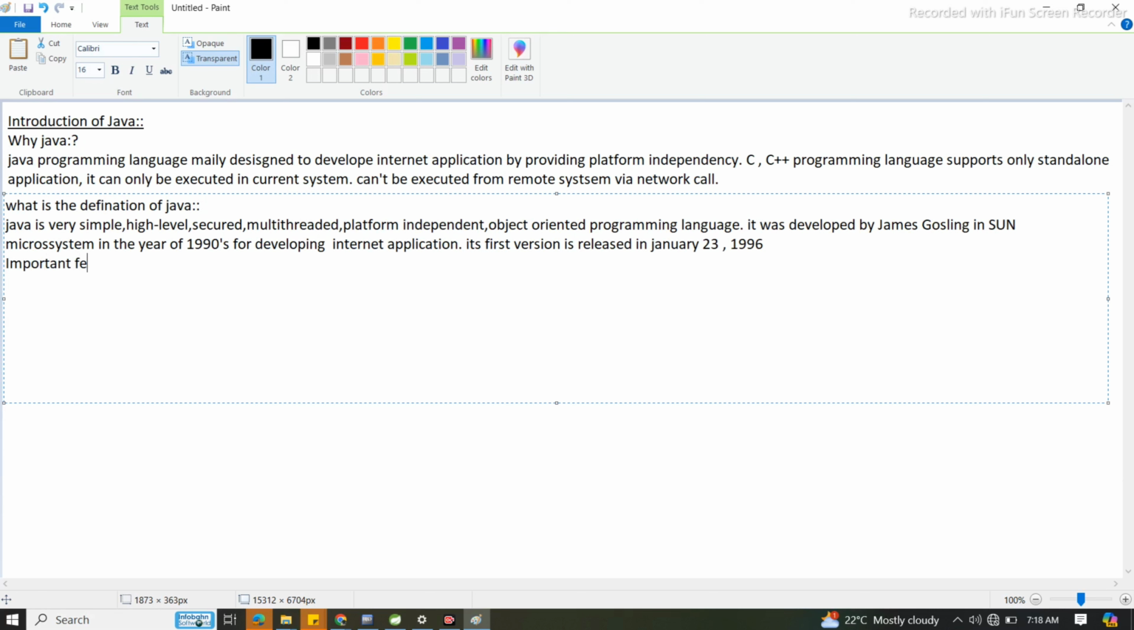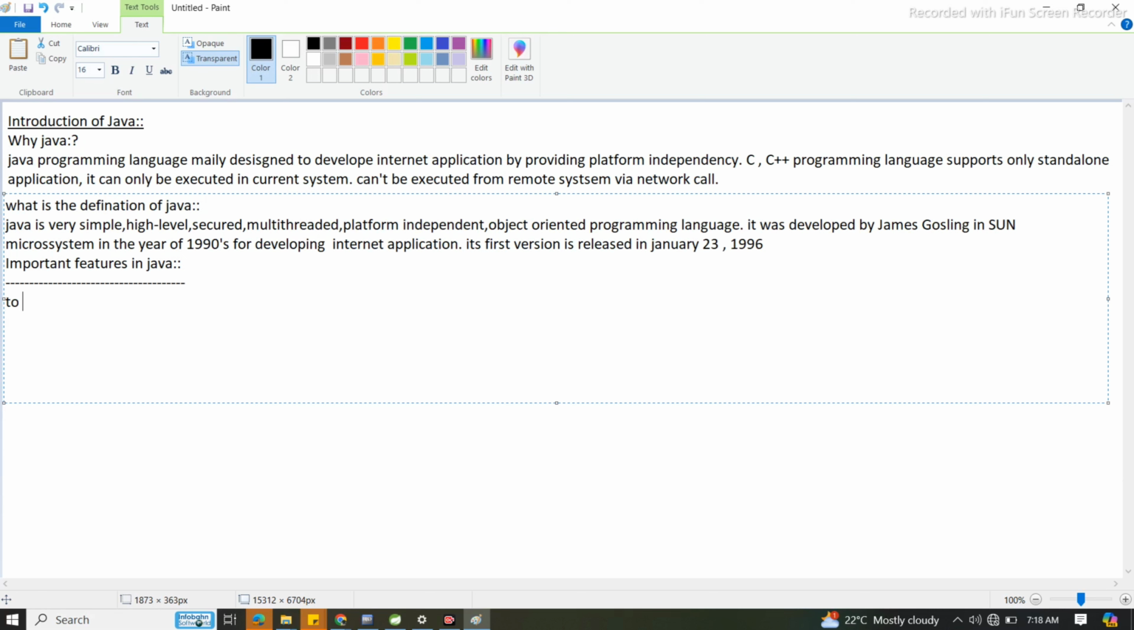Important features in Java. See, just be patient. We'll see the programming one by one. Just have patience. After that, interesting concepts will be coming into picture. We'll see them one by one. So important features are there in Java.